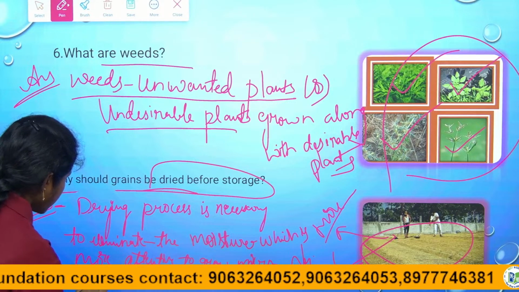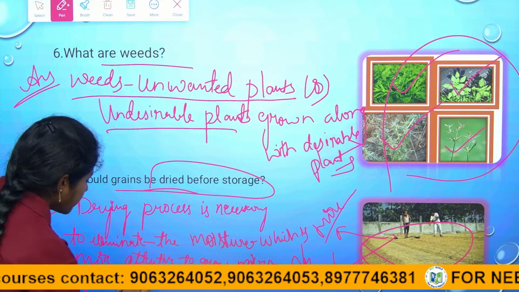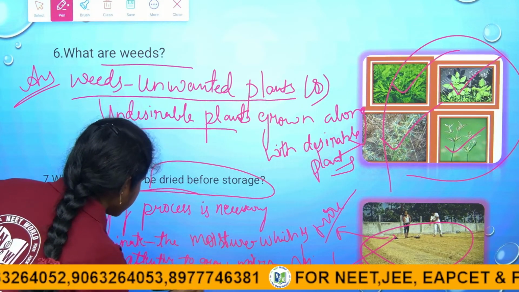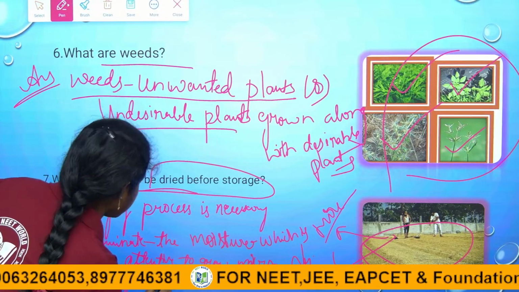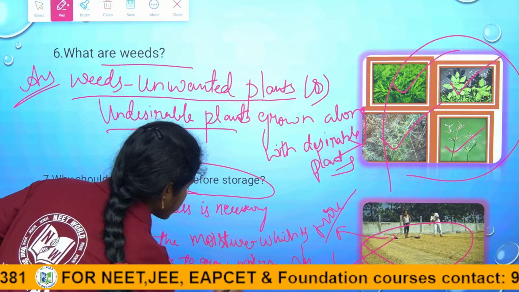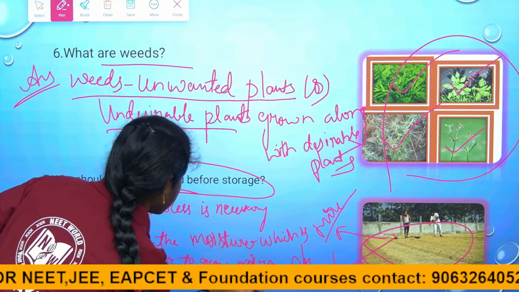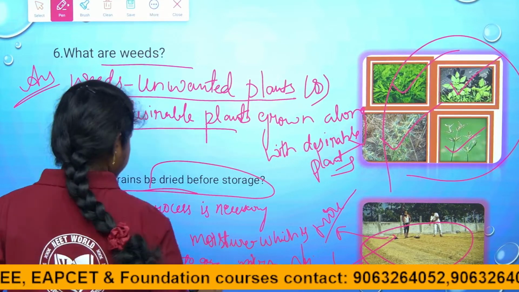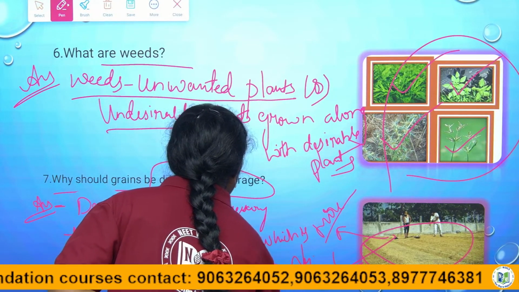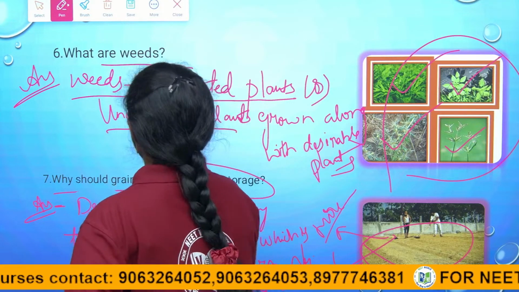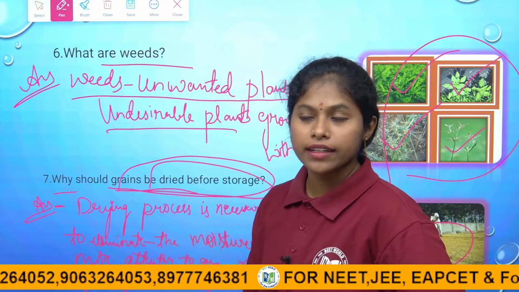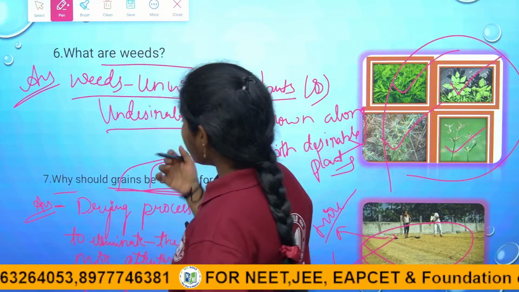Then the entire grains will be spoiled. So, to avoid that, the drying process should be done. The grain should be dried under the sun. So for this, the drying should be done.